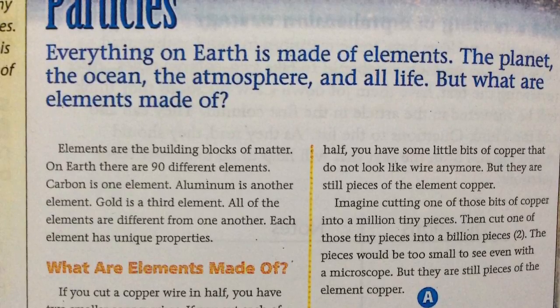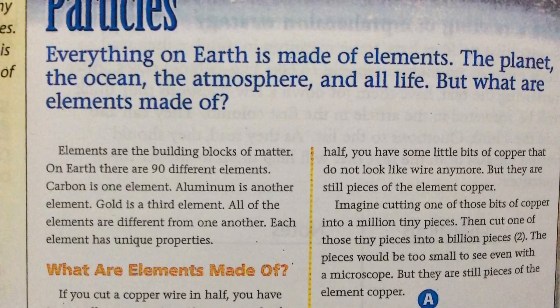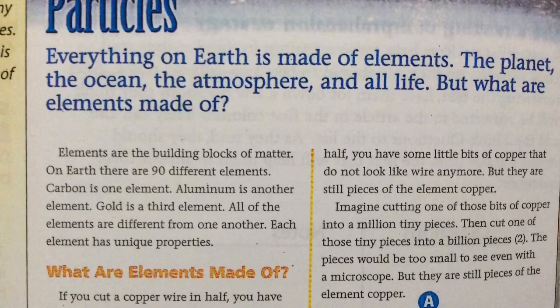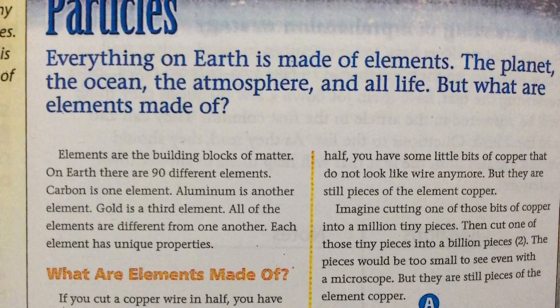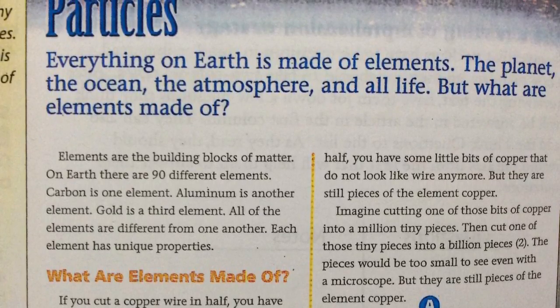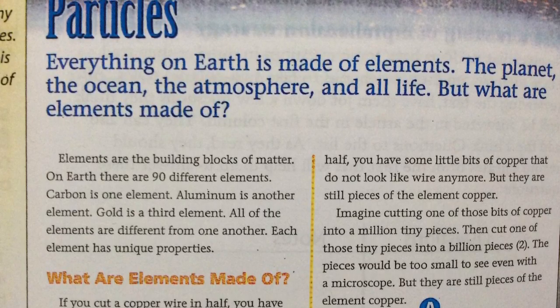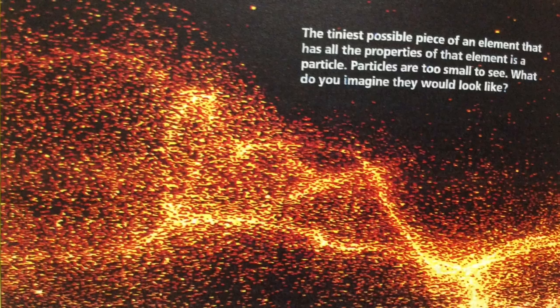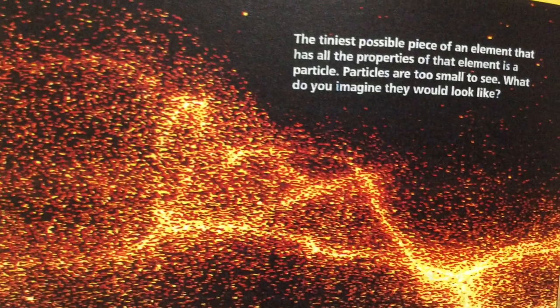Imagine cutting one of those bits of copper into 1,000,000 tiny pieces. Then cut one of those tiny pieces into 1,000,000,000 pieces. The pieces would be too small to see, even with a microscope, but they are still pieces of the element copper. Now let's look at the top of page 24.